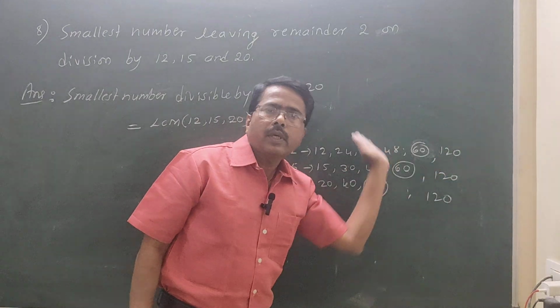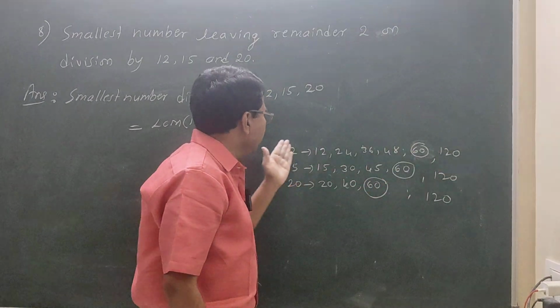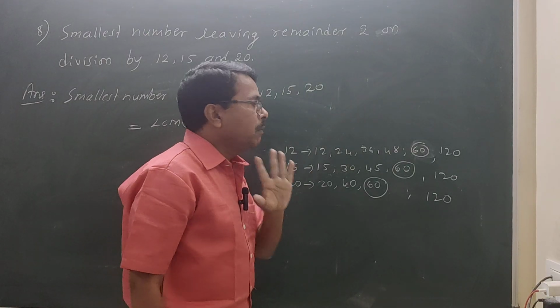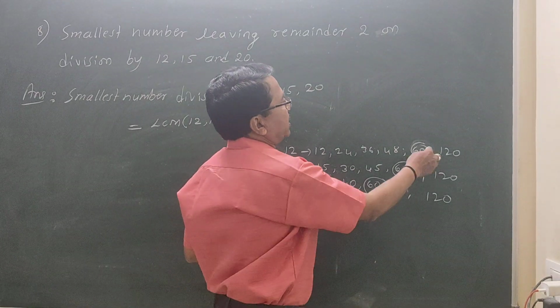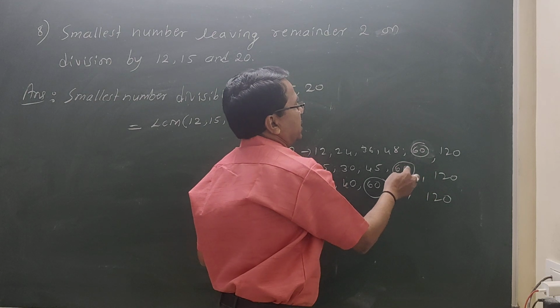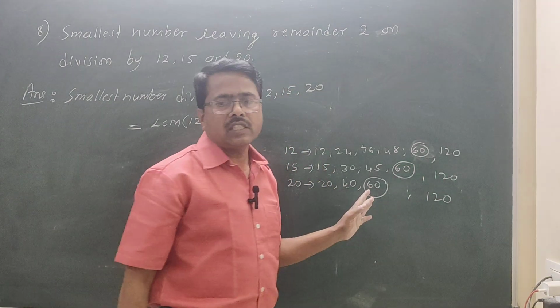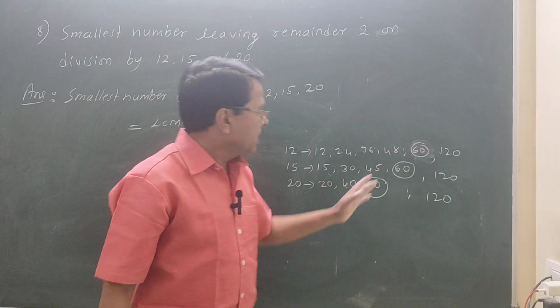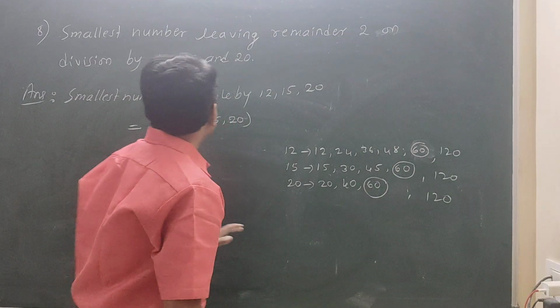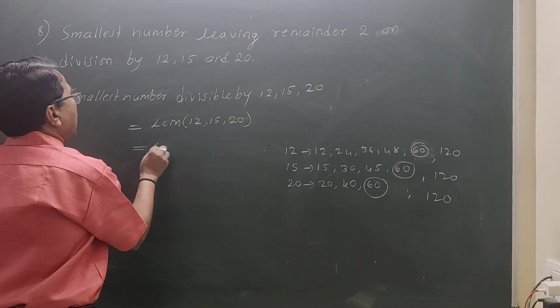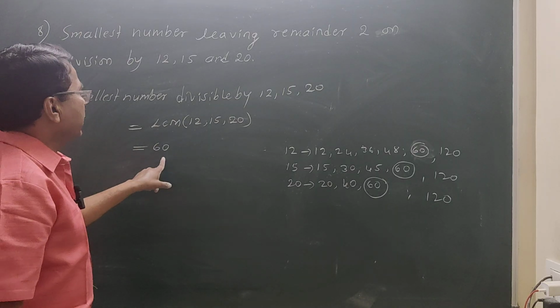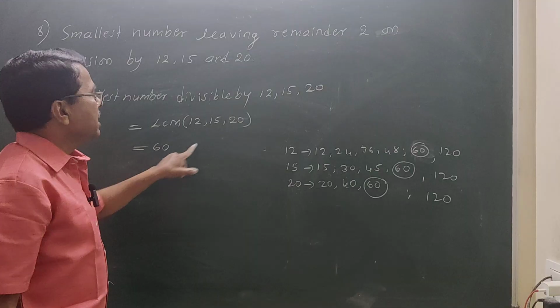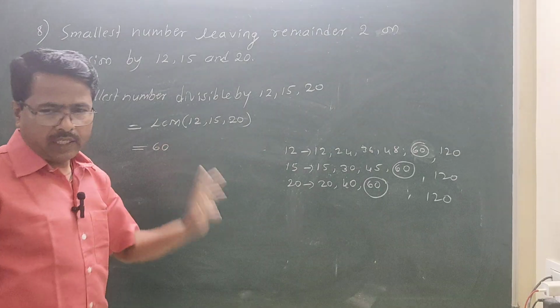There are many numbers that are all divisible by 12, 15, 20. But we need the smallest one among these. Smallest is 60. 60 is divisible by all these. We need the smallest one. The smallest one is 60. 60 is divisible by 12, by 15, by 20.